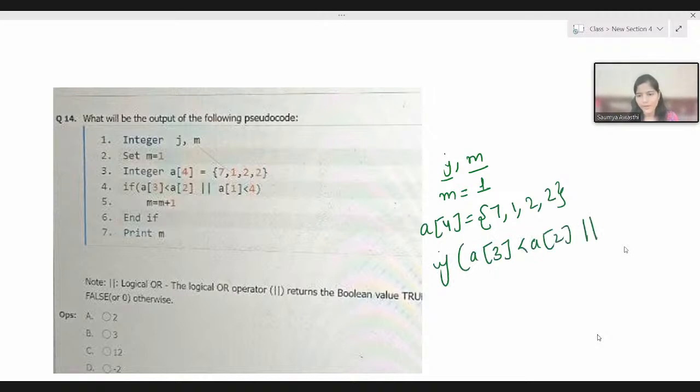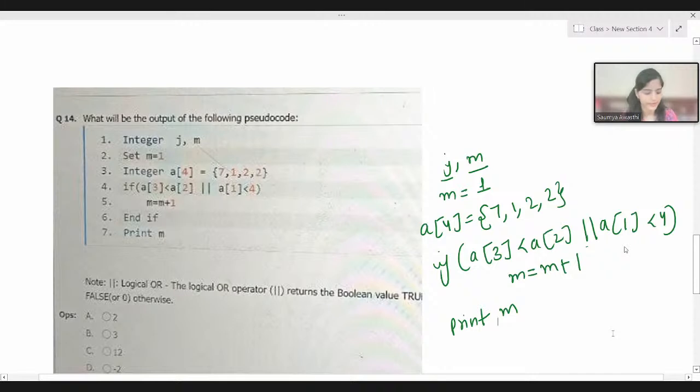Now there is an if condition that if a of 3 is lesser than a of 2, or this is logical or, don't confuse this with bitwise or. Remember, in the question they will always specify whether they are using a bitwise operator or a logical operator. So here also you can see they have mentioned this is the logical or operator, which returns the boolean value true or false. So this is logical or, a of 1 less than 4. If this if condition is true, we have to do m equal to m plus 1, and here we have to print m. So this is the pseudo code.